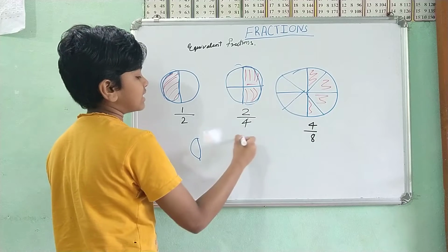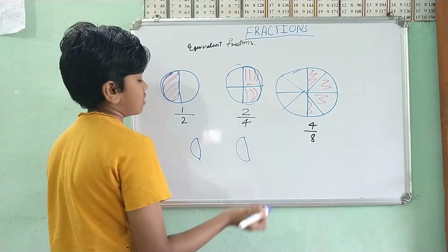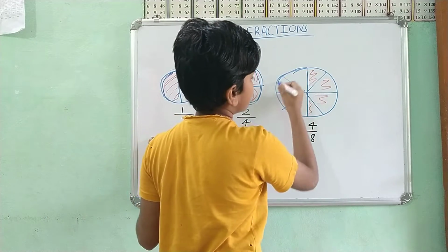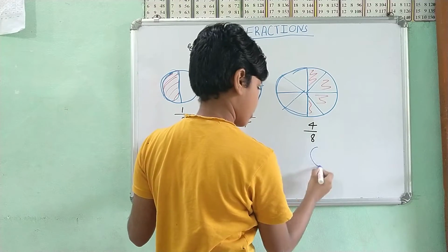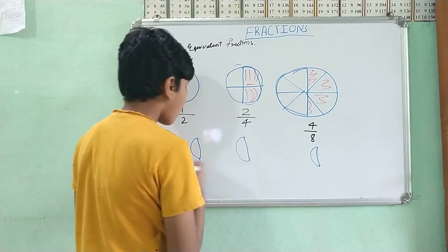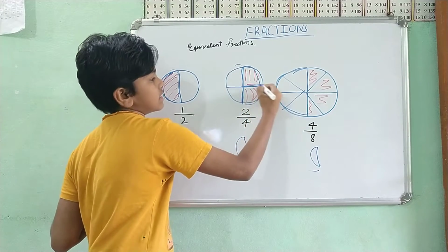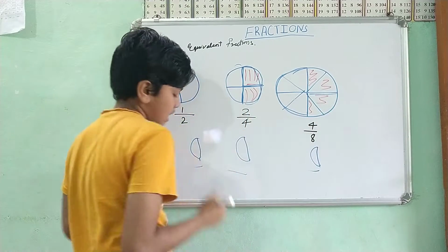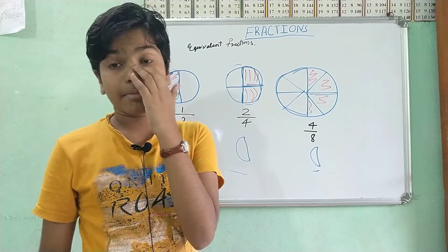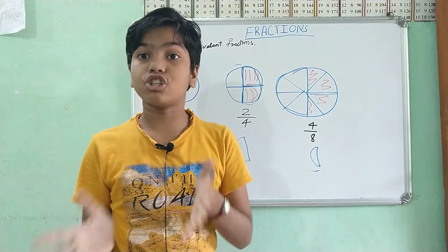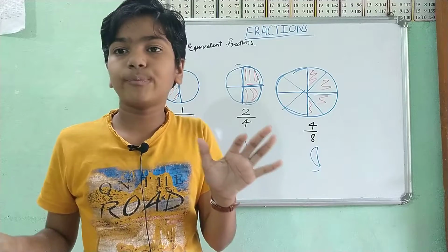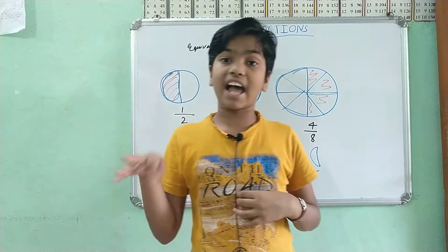From this side you took the same portion, and from this side you took the same portion. So they all are representing half. Over here it's divided into this many pieces, and over here into that many pieces. That's why equivalent fractions are the fractions that have the same value.